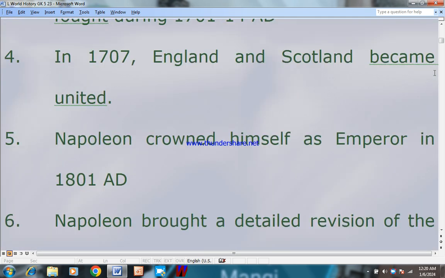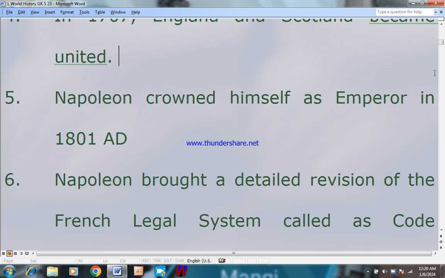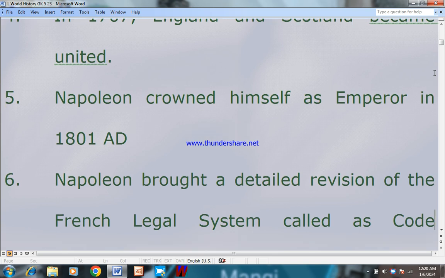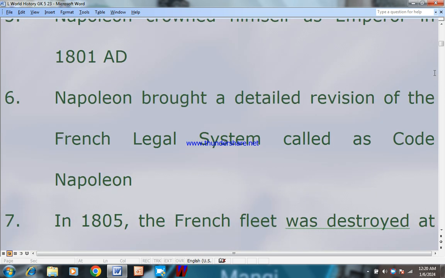Number 4. In 1707, England and Scotland became united. Number 5. Napoleon crowned himself as emperor in 1800 AD. Number 6. Napoleon brought a detailed revision of the French legal system called the Code of Napoleon.